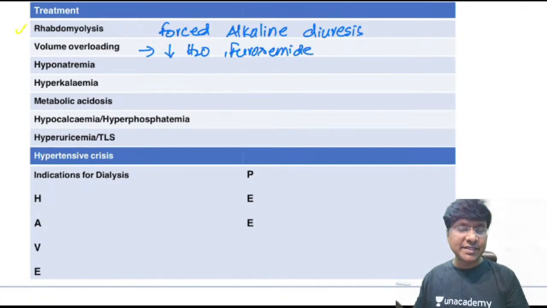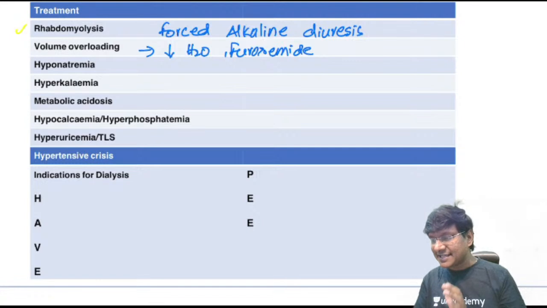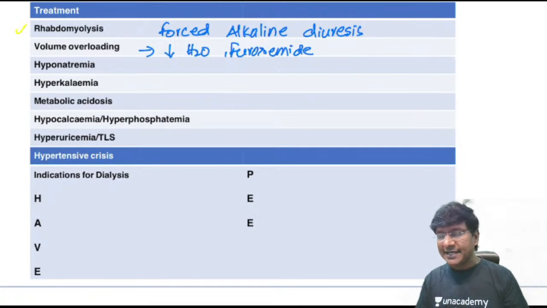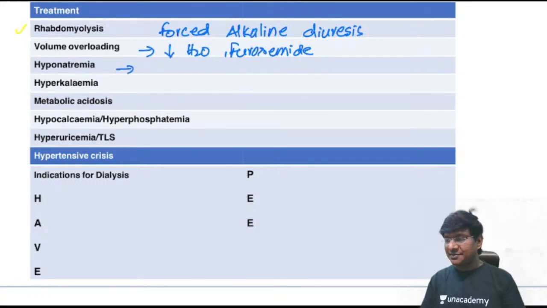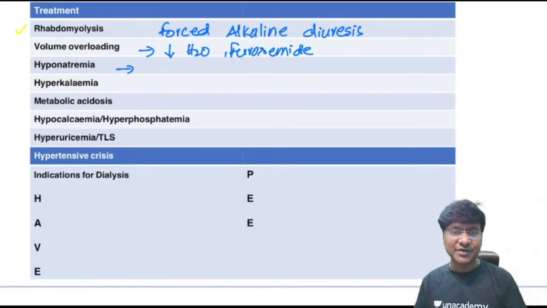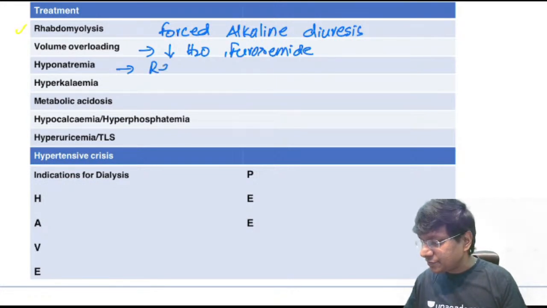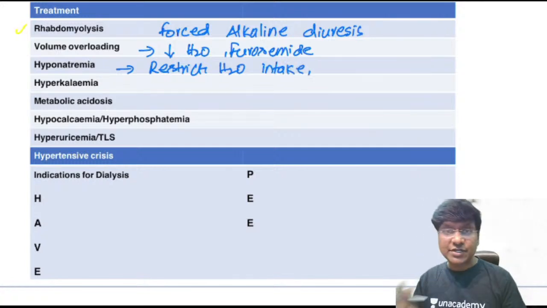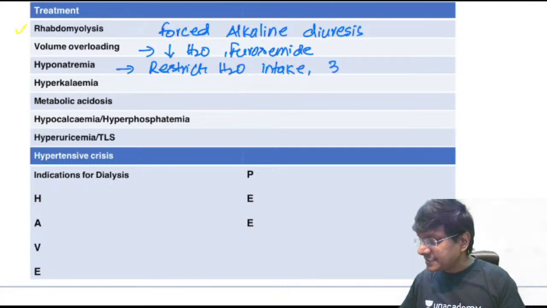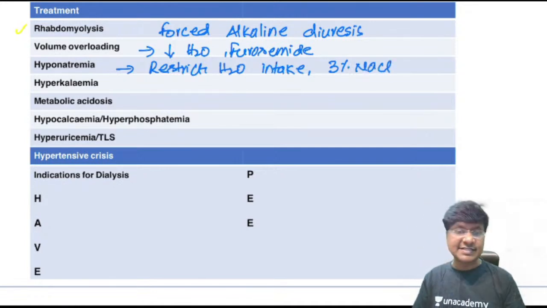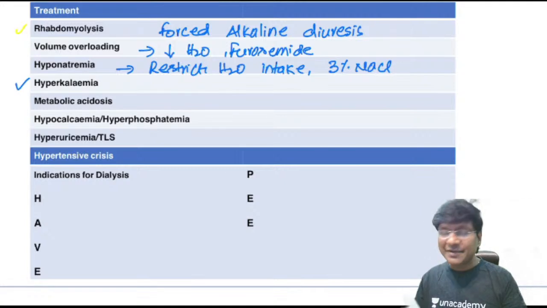These patients with acute kidney injury may have symptomatic hyponatremia. And what type of hyponatremia is this? Can anyone tell me? Is it euvolemic hyponatremia or dilutional hyponatremia? So in these patients, because of the fluid overload, there will be dilutional hyponatremia. And because of that, you have to restrict the water intake. Very good, Habiba. And if the individual is having symptomatic hyponatremia like seizures, then you should give hypertonic saline, that is 3% sodium chloride. Then coming to hyperkalemia.